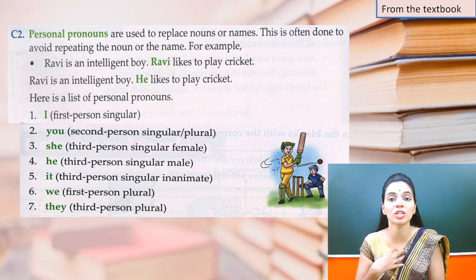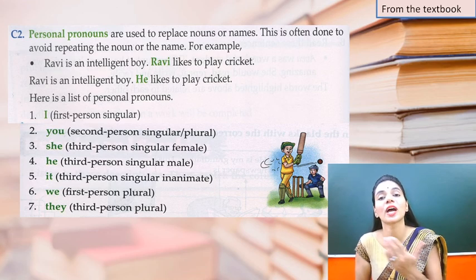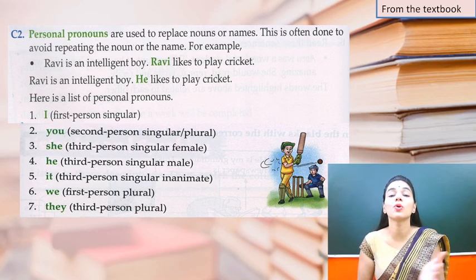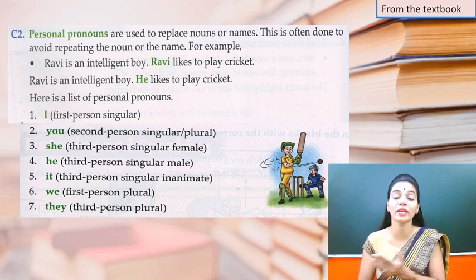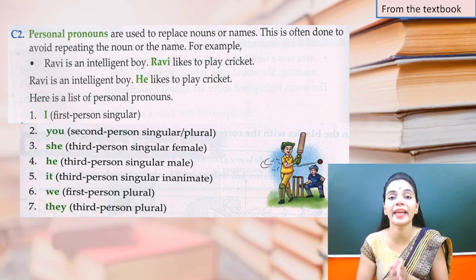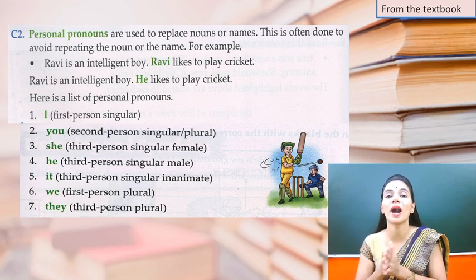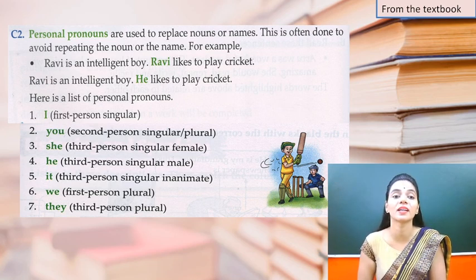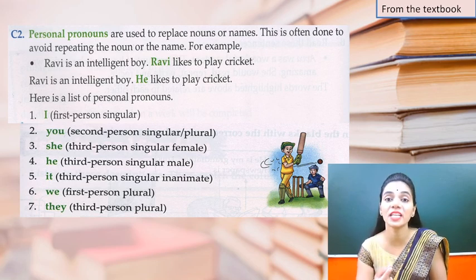So I am Kaushalya Rajpurohit. I am your maths teacher. I am your English teacher. I also teach maths, right? So my language will be easier and more convenient to speak when I use the pronouns, right? Pronoun use करते हैं तो हमारी language, हमारा जो बोलने का है वो ज़्यादा कन्वीनियंट होता है. हमको बार बार किसी का नाम रिपीट नहीं करना होता है. Instead we can use the pronouns which are smaller and easy to speak.